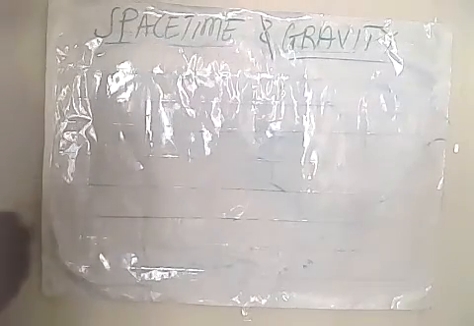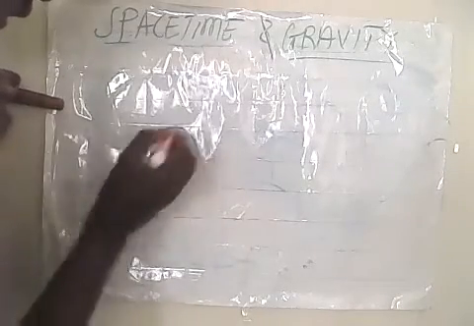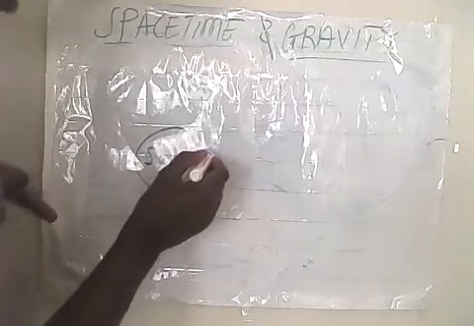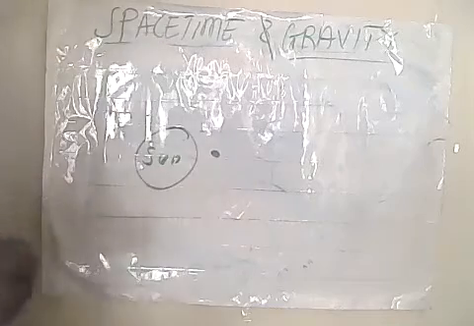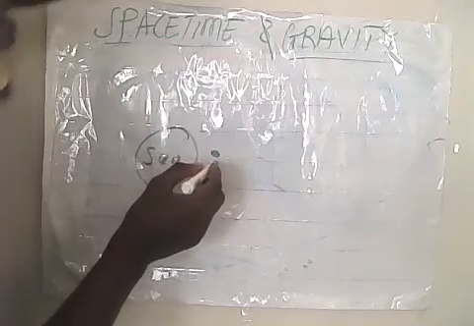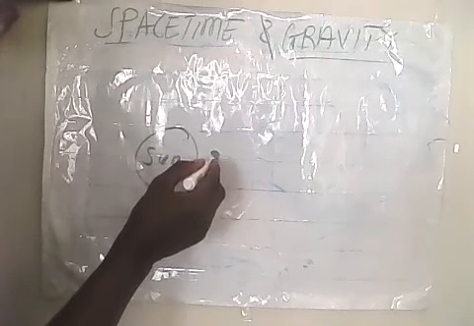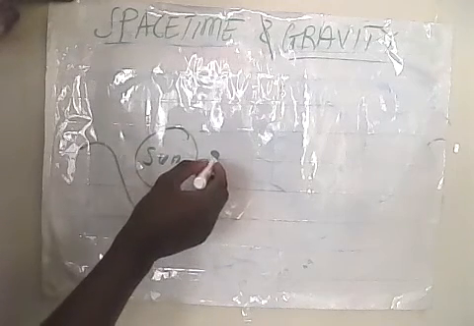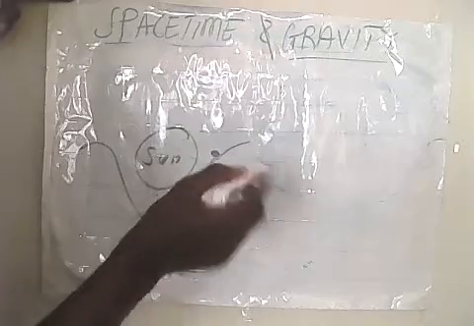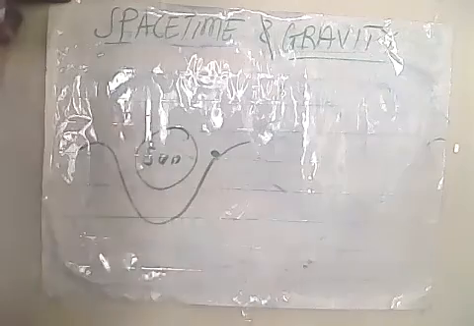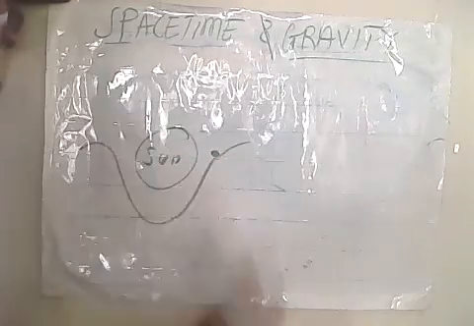Okay, now this is the sun, and this is the planet. This sun creates a huge hole in the space-time. As I said before, space-time is like a carpet or a piece of clothing with mangoes on top, or a watermelon.